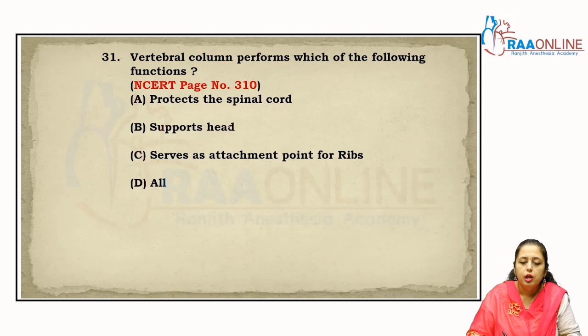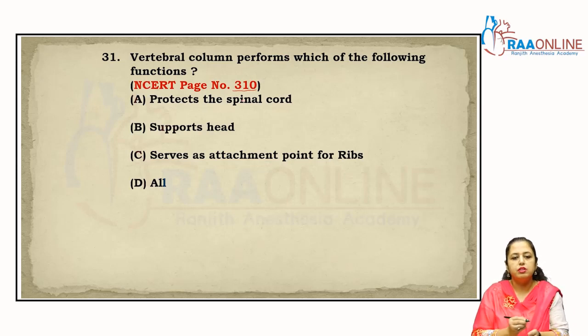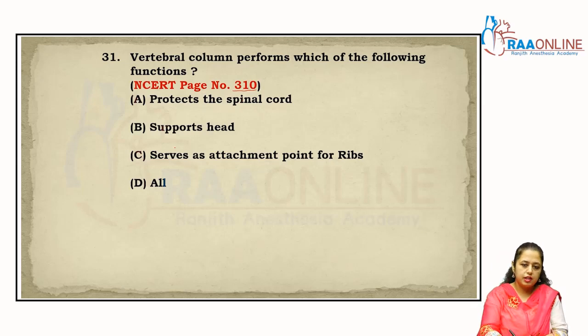Come to the next. The vertebral column performs which of the following functions? That exact line is given in NCERT: it protects the spinal cord, it supports the head, and it serves as the attachment for the ribs. Exactly. So the answer is D, right?